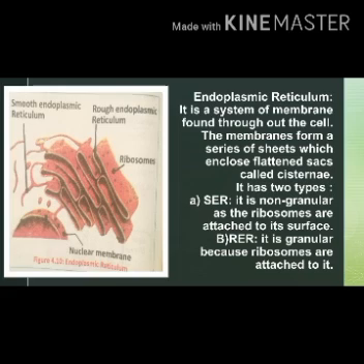Endoplasmic reticulum. Endoplasmic reticulum is a system of membranes found throughout the cell, means in all cells. The membranes form a series of sheets which enclose flattened sacs. Sacs mean thalli, which enclose flattened sac-like structure that is called cisternae. Main function of endoplasmic reticulum is to transport materials, and it has two types. One is SER and second one is RER.